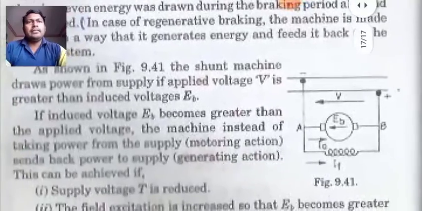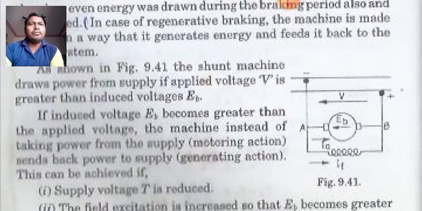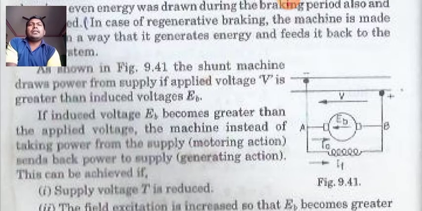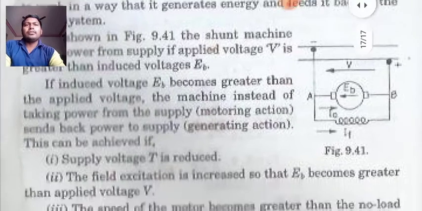So as in the diagram, the shunt machine draws power from supply if applied voltage V is greater than the induced voltage, that is EB. If induced voltage EB becomes greater than the applied voltage, the machine, instead of taking power from the supply, sends back power to the supply, because it is in generating action. Earlier it was in motoring action. Now this can be achieved if the supply voltage V is reduced.